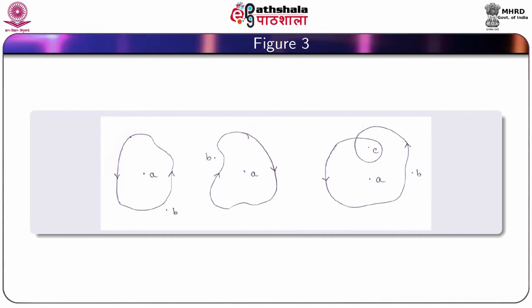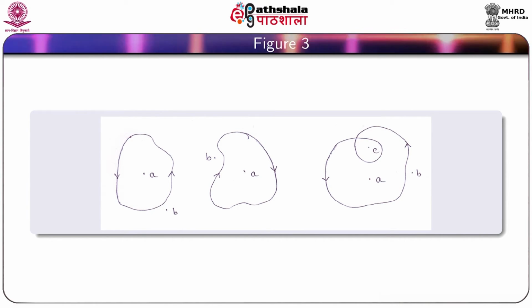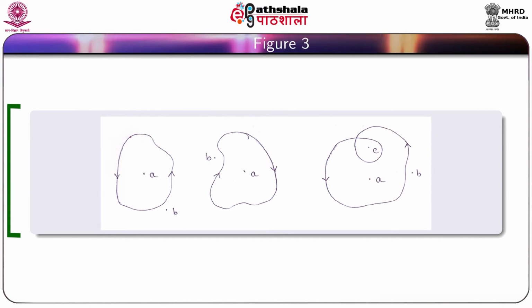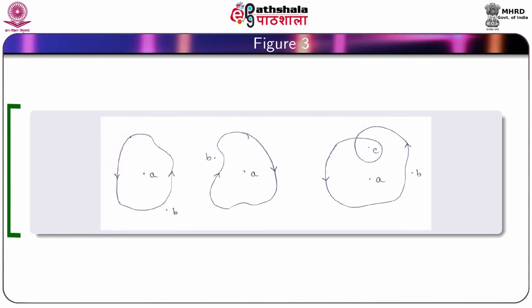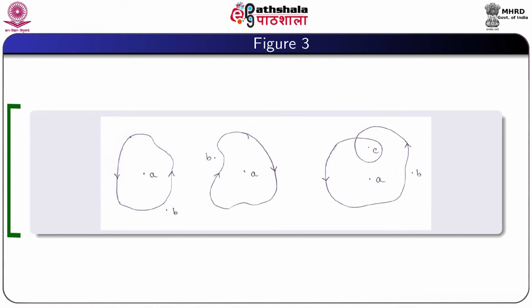So, here the curve surrounds a 1 time. Here a is an inside point, b is an outside point, and c is an inside point. So, for this n(gamma, a) is 1, but n(gamma, c) is 2, and n(gamma, b) is 0.